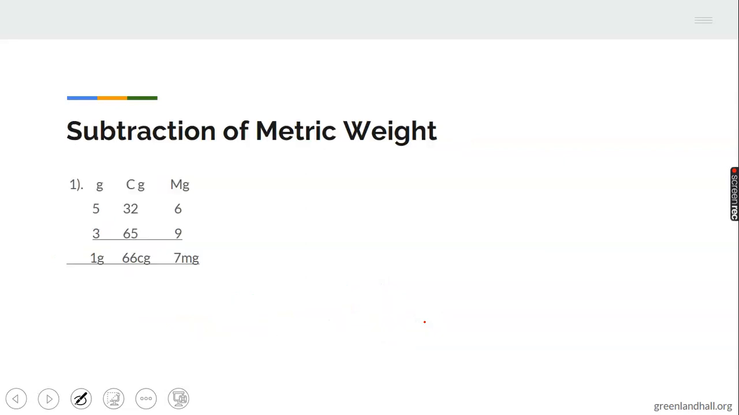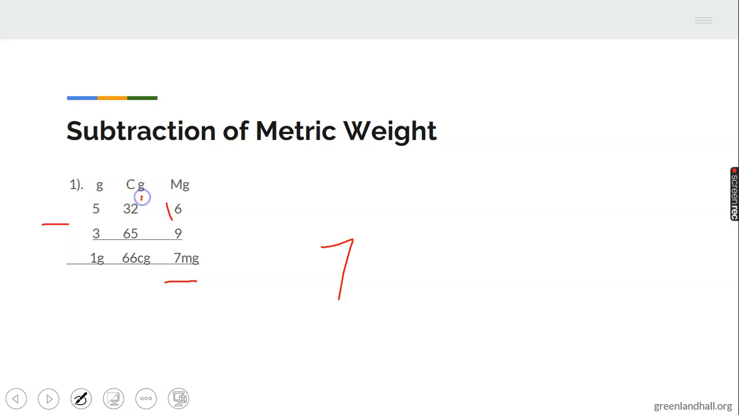Now I want to subtract metric in metric weight. Now, subtraction. Same way we did our addition, we are going to be subtracting. We have the gram, the centigram, and the milligram. 6 milligram minus 9 milligram cannot. So you have to take 1 from this one and it becomes 10 here. Then we have 16. 16 minus 9, what will it give us? 7, you're right. 7 milligrams.